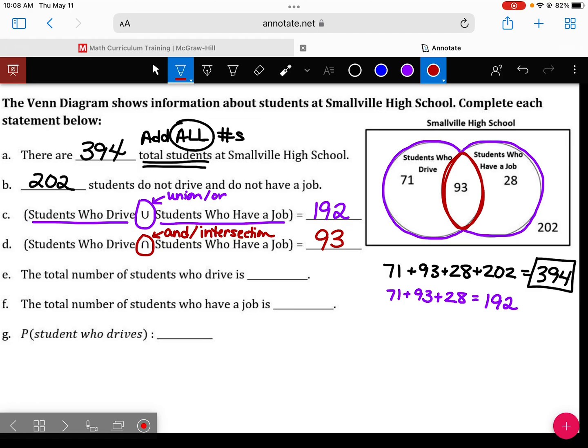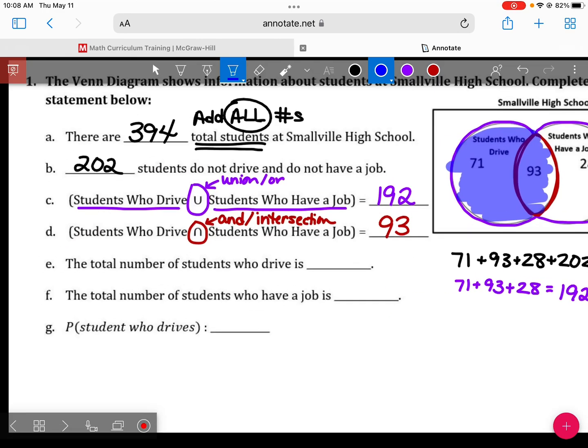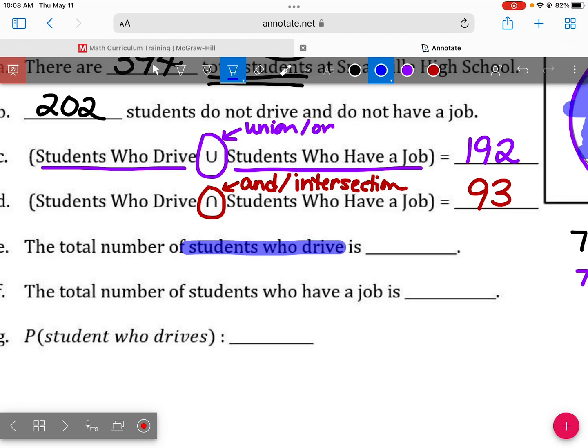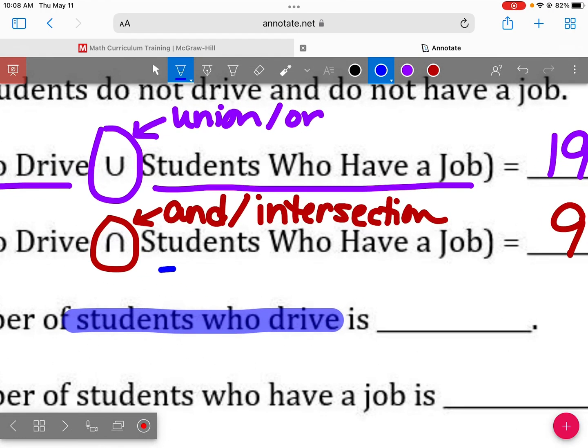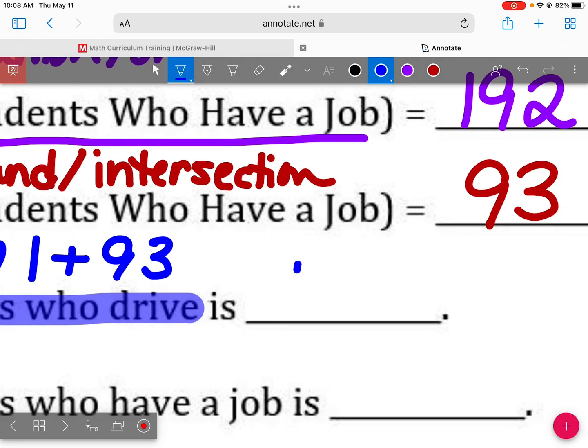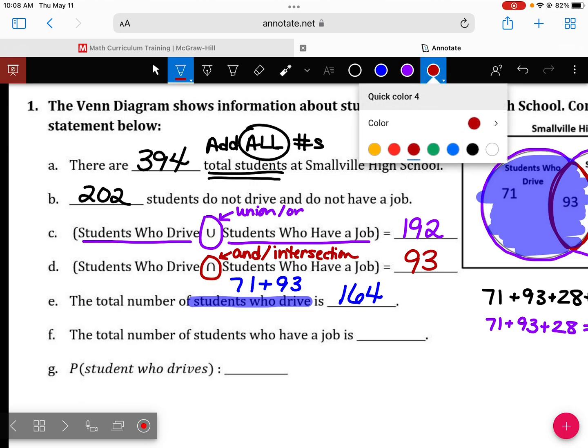Total number of students who drive. Here's the students who drive circle. So I need everybody in that circle. These are all the students who drive. How am I going to find that total? Add it together. So I want 71 plus 93. And I get what? 164.